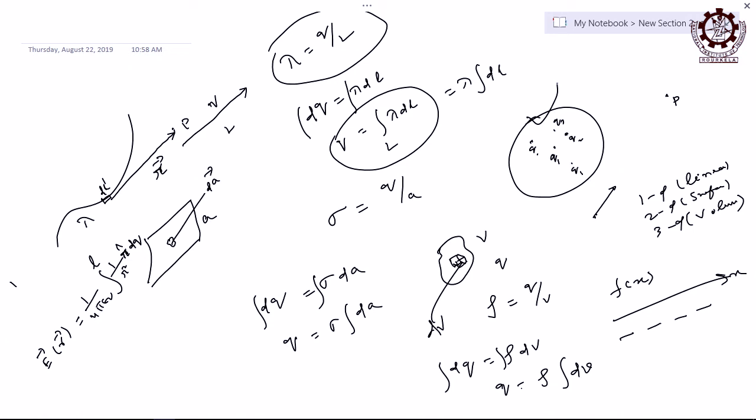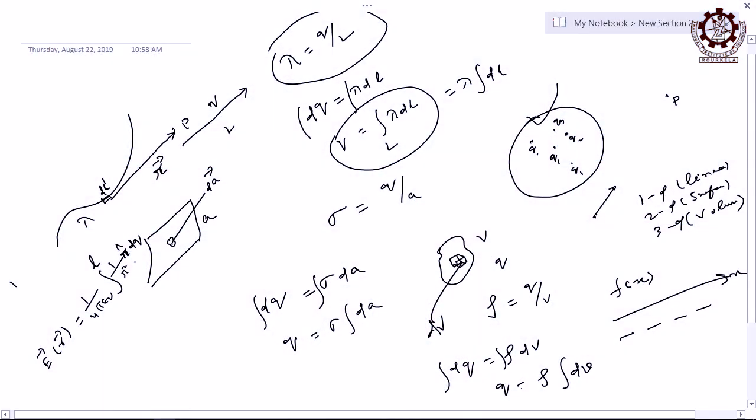You cannot write that because they are discontinuous charges, but here it is continuous, that is why you are integrating. You can never write this in terms of integration; it may be a summation, but summation cannot be replaced by integration because of non-uniform distribution. But here it is continuous and uniform, that is why summation can be replaced by integration.